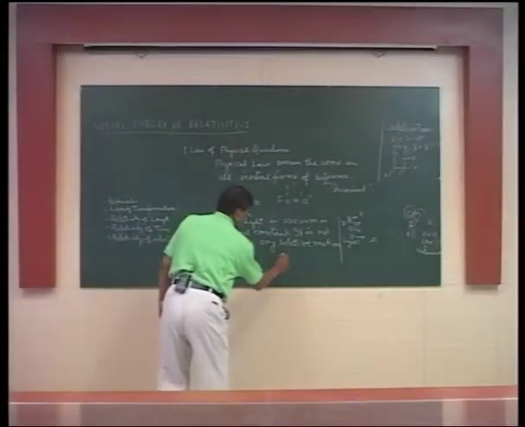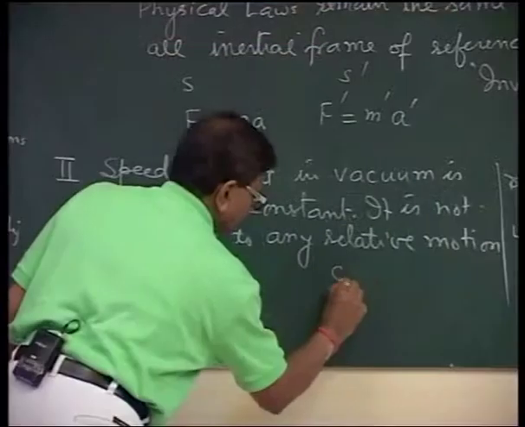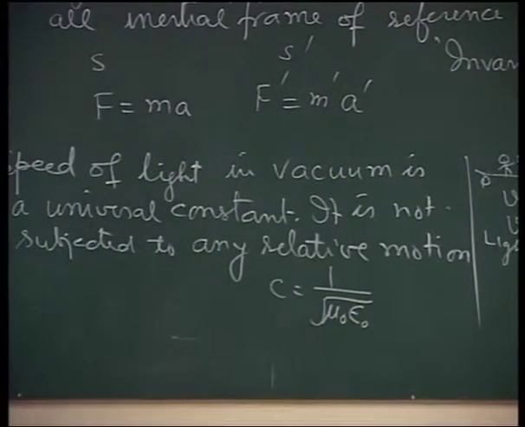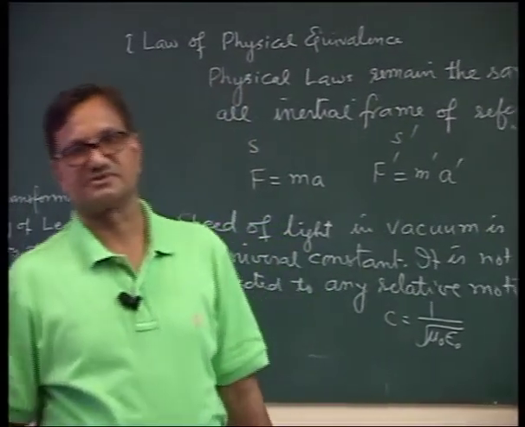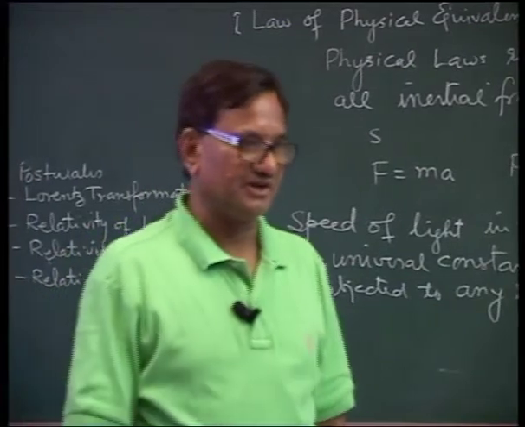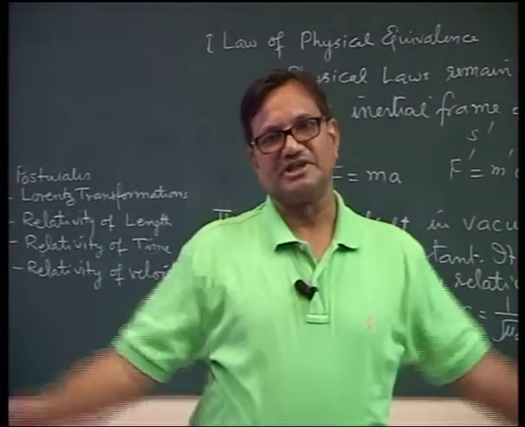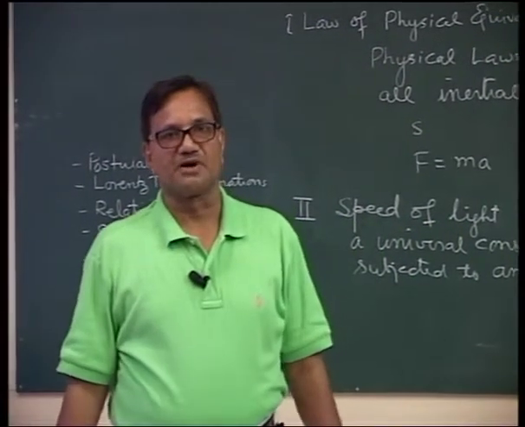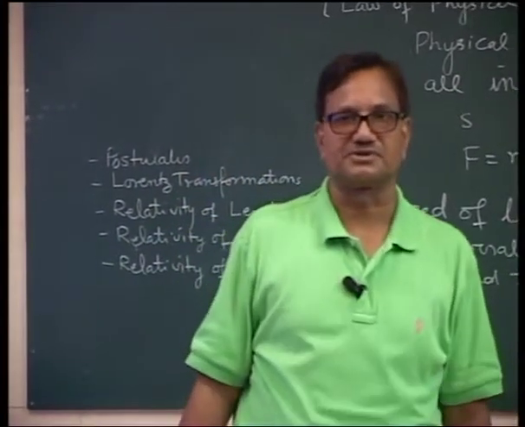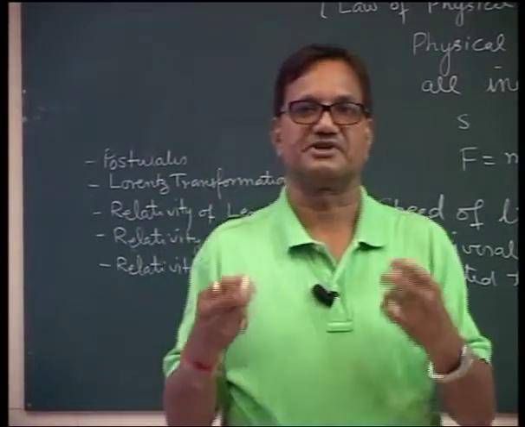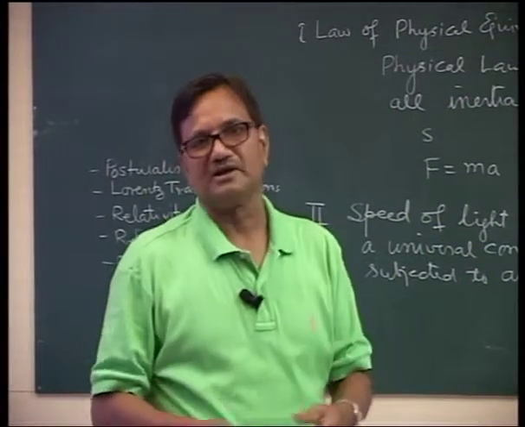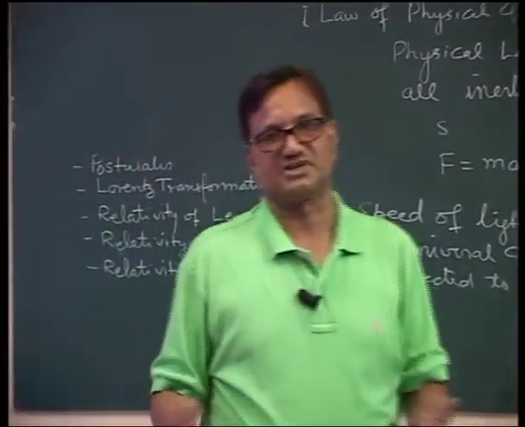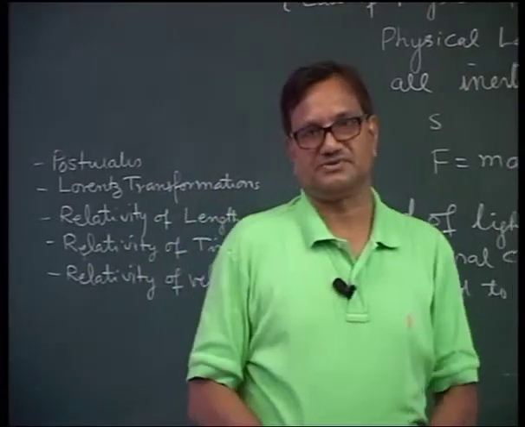This can be understood in terms of electromagnetic theory, because the speed of light is 1 over under root mu 0 epsilon 0 in vacuum. Both mu 0 and epsilon 0 are universal constants, and therefore this postulate is easily understood nowadays. But think at that time when Einstein predicted that the speed of light is universal, there were more than 130 experiments to find out whether this postulate is correct or not. They measured the speed of light to the greatest accuracy, and they found that speed of light remains the same. So these are the two postulates.